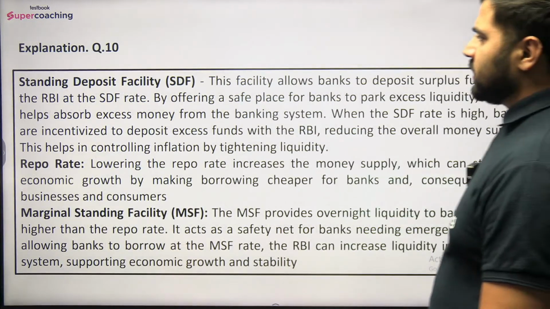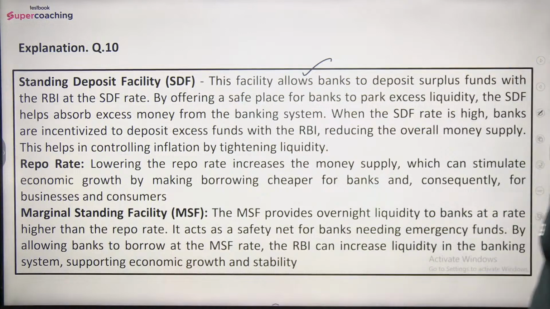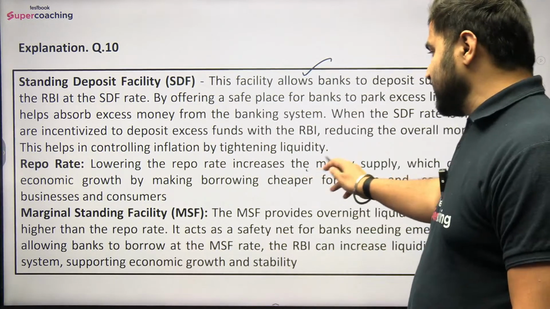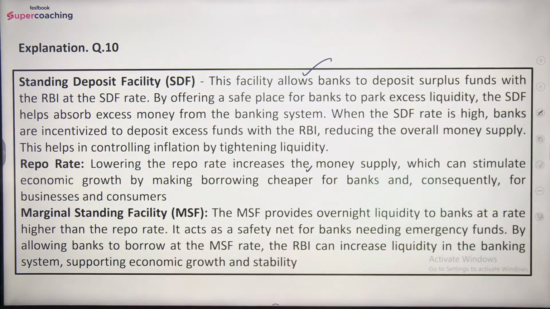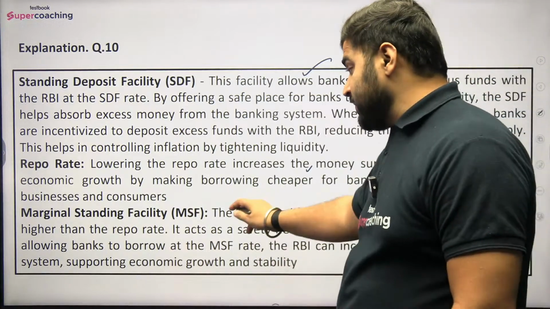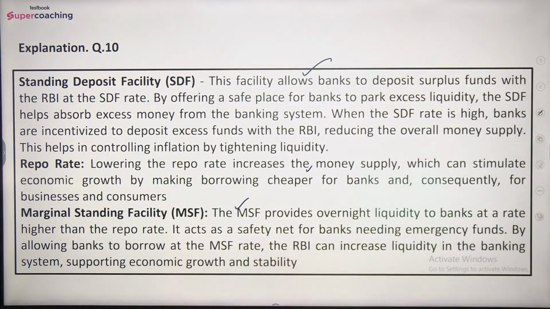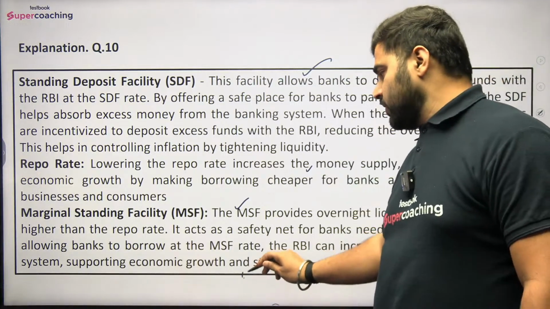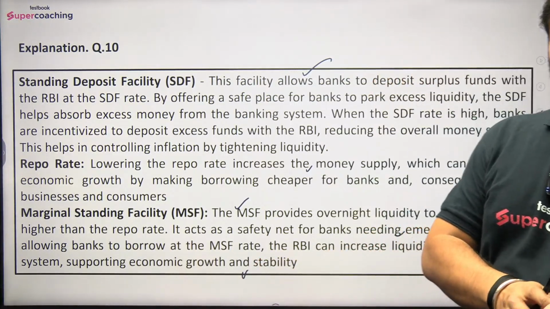So here you can read also standing deposit facility हमने discuss कर लिया है यहाँ पे, that the facility allows banks to deposit surplus funds with the RBI at the SDF rate. बात करें रेपो रेट की, so lowering the repo rate increases the money supply which can stimulate economic growth by making borrowing cheaper for banks and consequently for businesses and consumers. And MSF की बात करें, so MSF provides overnight liquidity to banks at a rate higher than the repo rate. It acts as a safety net for banks needing emergency funds. By allowing banks to borrow at the MSF rate, the RBI can increase liquidity in the banking system, support economic growth and stability. Got it?